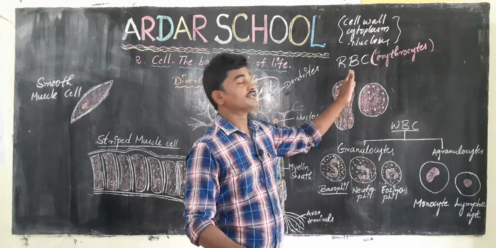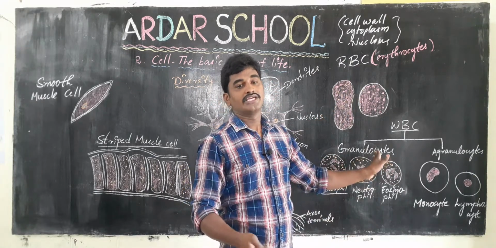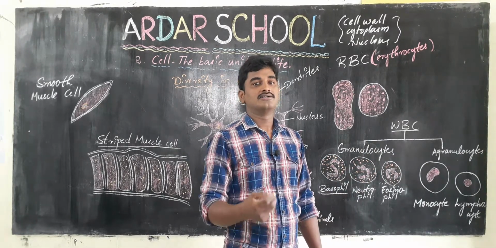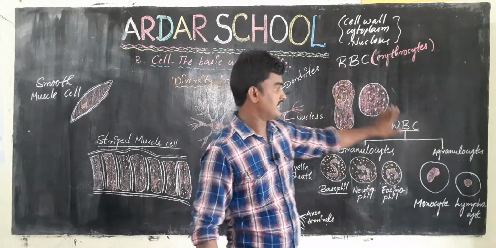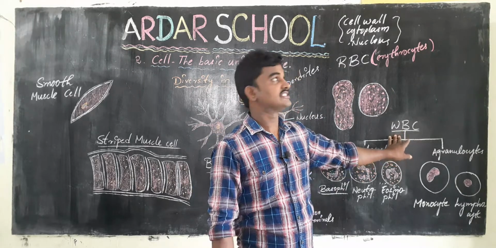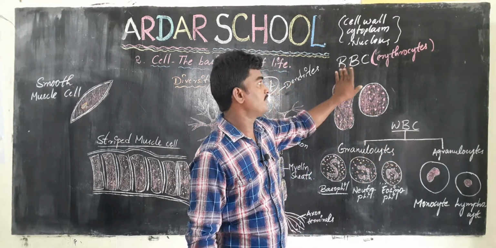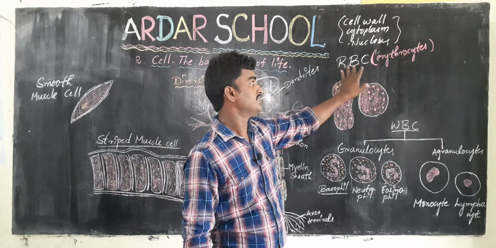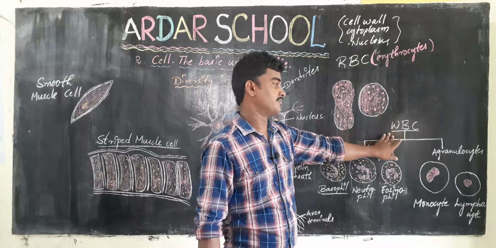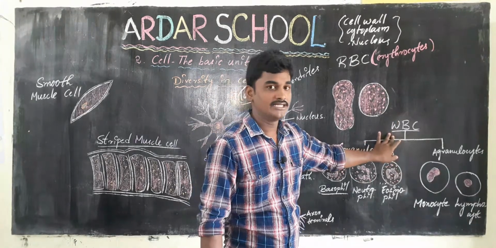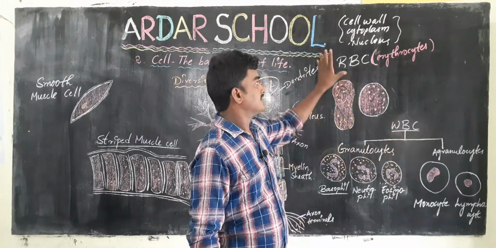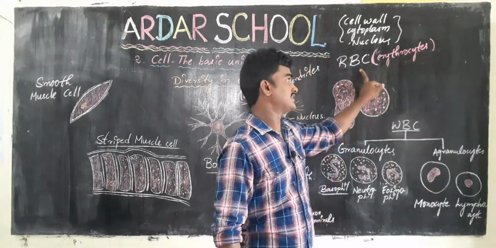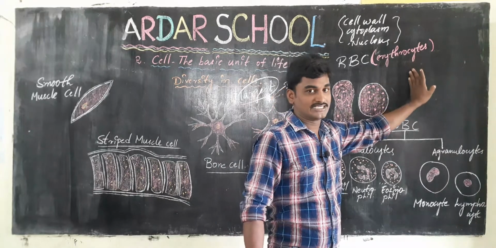Now we are going to learn about blood cells. In our body, the blood contains two types of cells. They are RBC and WBC. RBC means red blood cells, and the full form of WBC is white blood cells. Another name for red blood cells is erythrocytes. We can call the red blood cells erythrocytes.